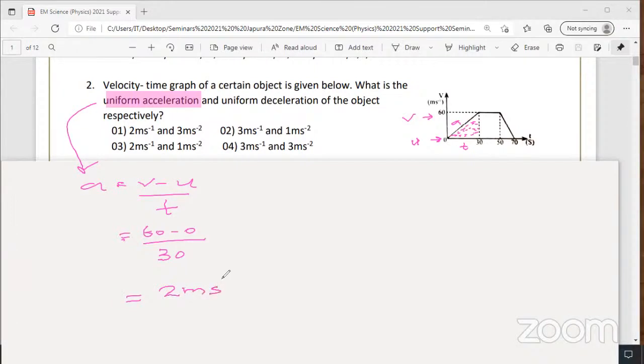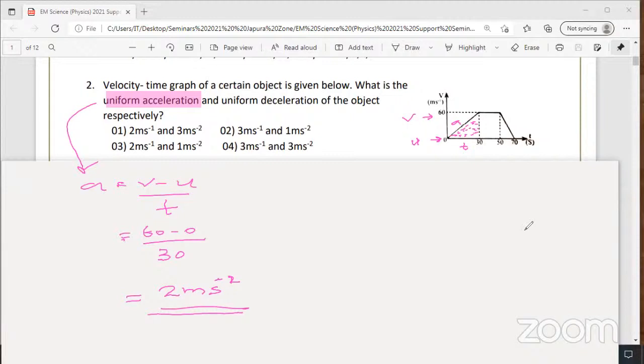Units, when you are writing the answers, be careful about the units. 2 meters per square second, 2 ms minus 2. So when you are answering, units are also important. Acceleration is 2 ms minus 2.